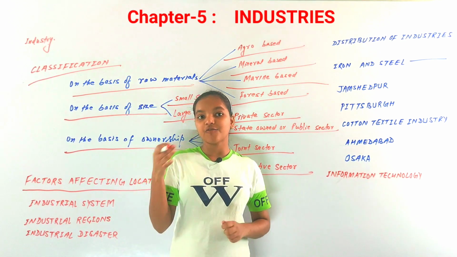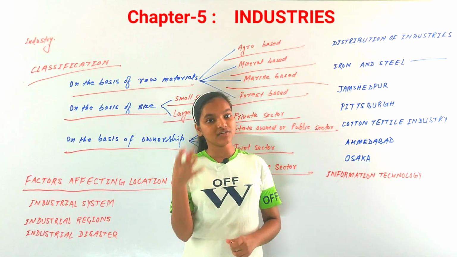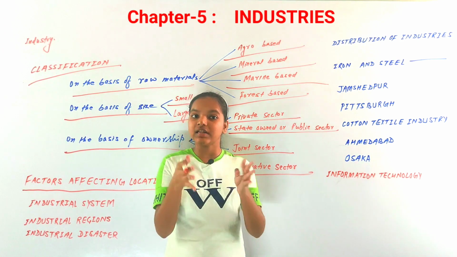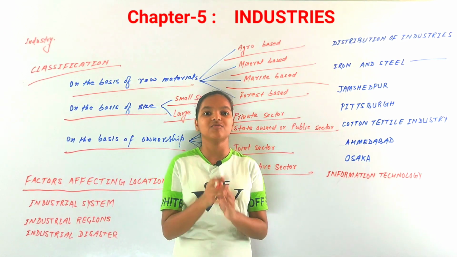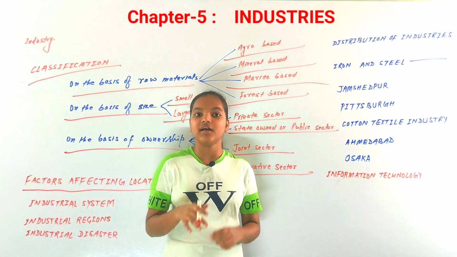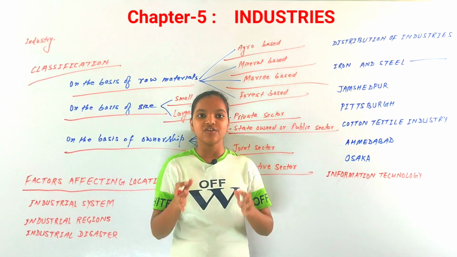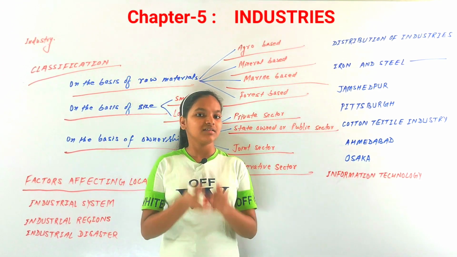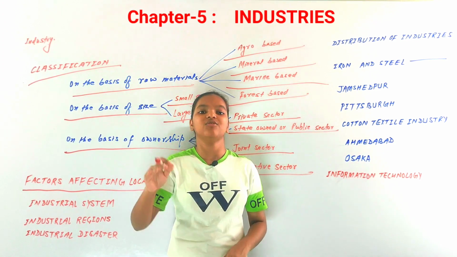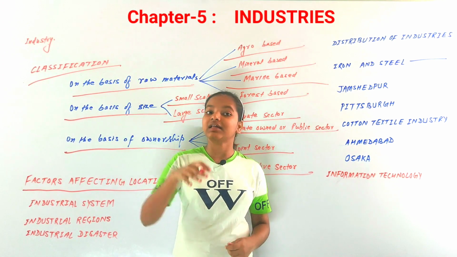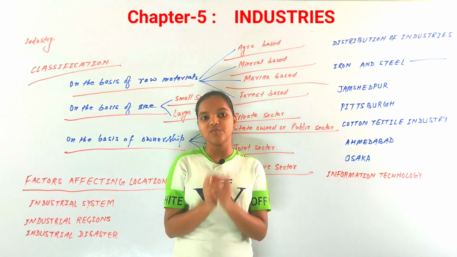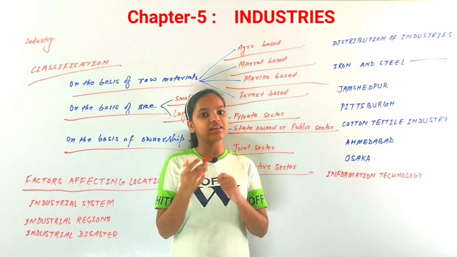The factors that affect the location of industries are water supply, power or electricity, and many more, like the condition of the land. Is it flat or plain? Is it high or low? That also matters, and transport as well, because if an industry is settled far away where there is no market and no transport, then how would it export to other countries or any other village or city? So transport is also a factor that affects the location of industries.